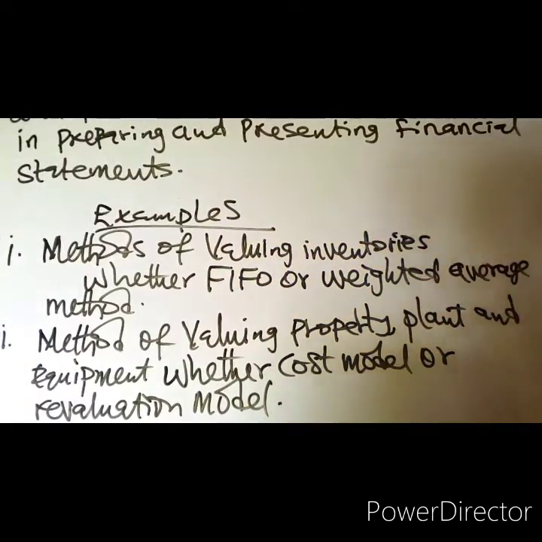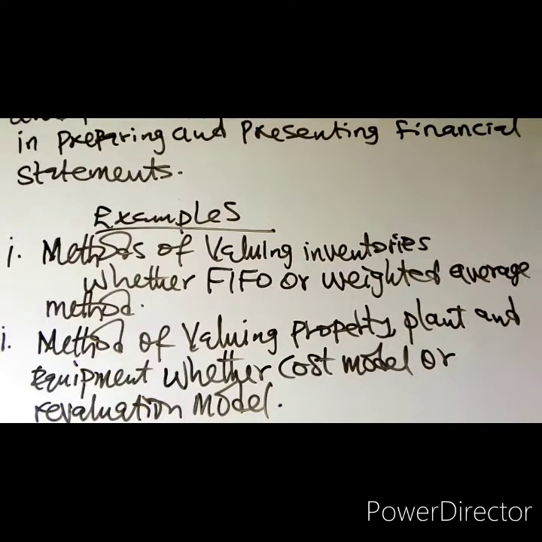These are the examples of accounting policies.